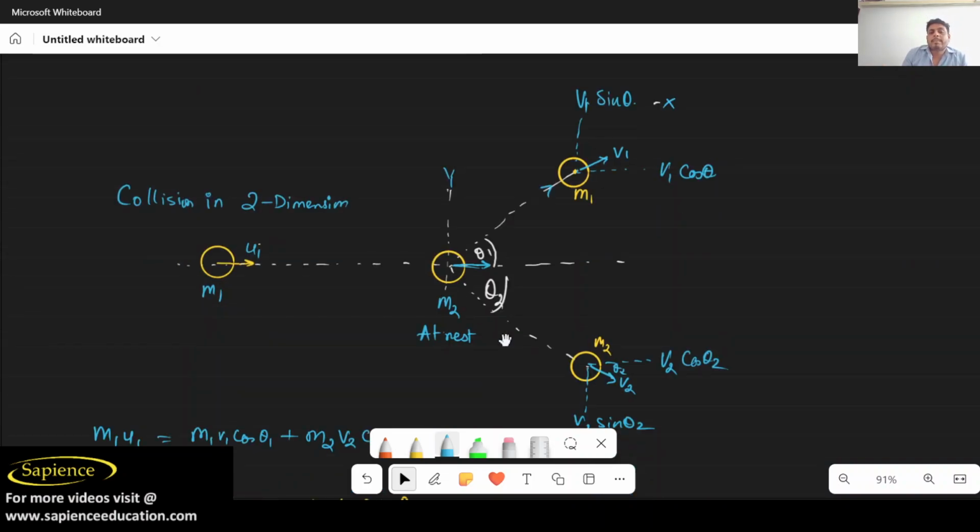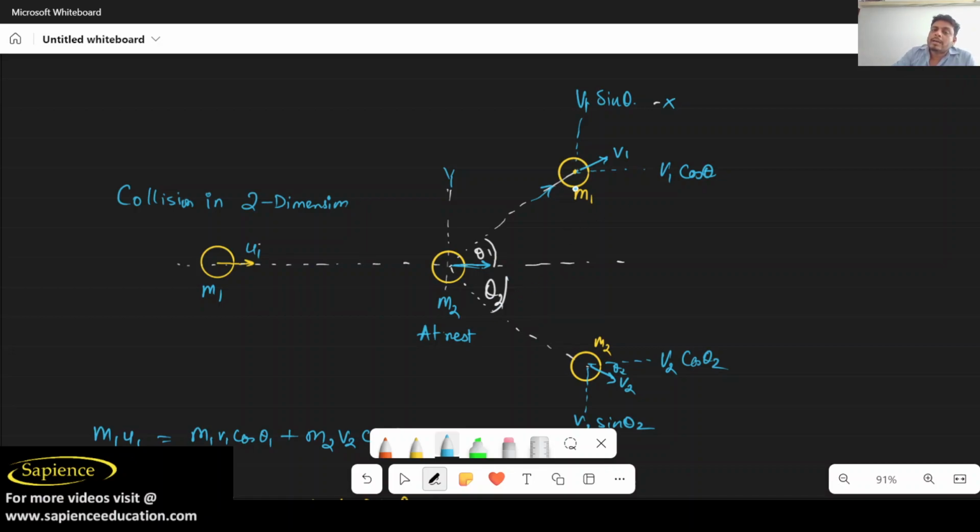So when a collision happens, let us consider this is an object, and this is also an object, having mass m1 and velocity u1, and this one is at rest. So when it comes and collides, they will go in different directions. Let us consider m1 will go in this direction and m2 will go in this direction. So m1 is making an angle theta 1 and m2 is making theta 2.